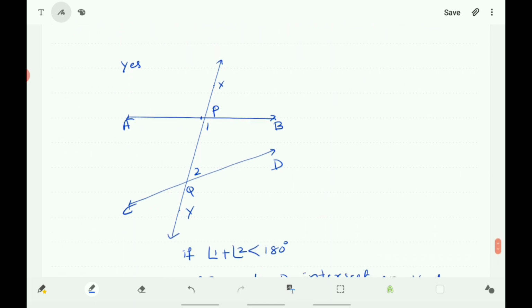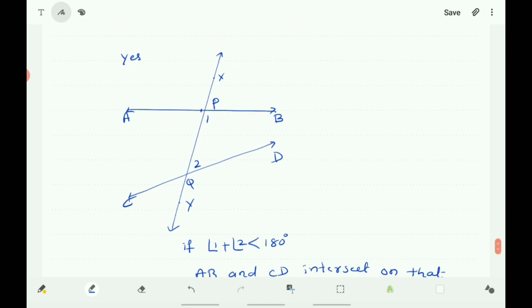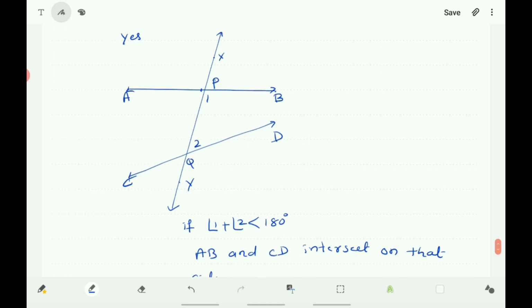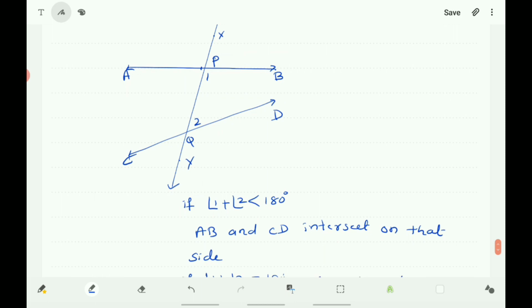So here AB and CD are two straight lines, and the line XY falls on AB and CD, intersecting AB at P and CD at Q, and the interior angles 1 and 2 are on the same side of the line XY. If the sum of angle 1 and angle 2 is less than 180 degrees, AB and CD intersect on that side.